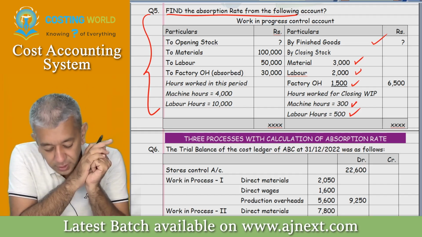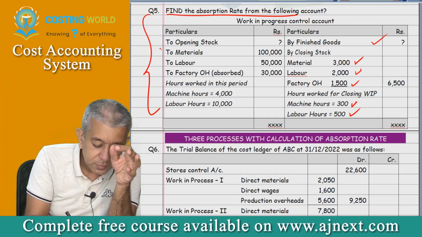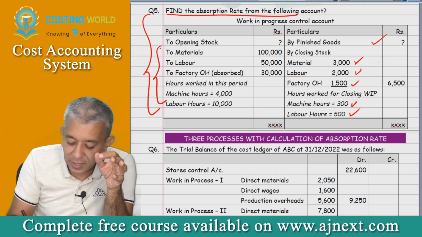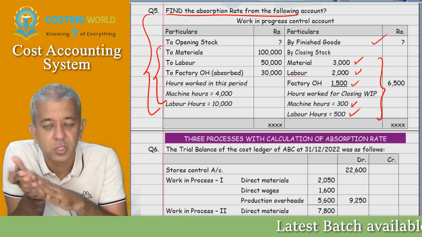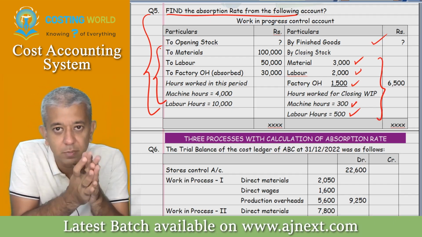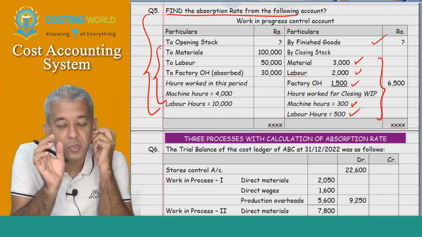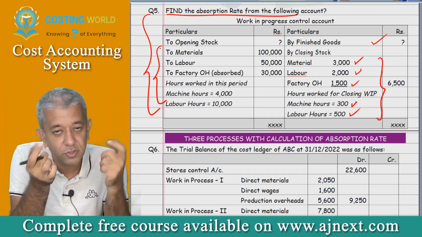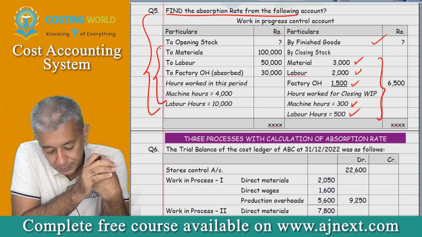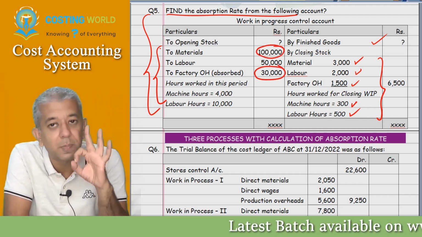One absorption rate. Okay, so whatever rate you all get on the debit side should be the same rate that comes on the credit side. That's very obvious because the same cost information goes across all the places. For example, if it was the percentage of material cost method, I would have charged factory overheads as a percentage of material cost: 30,000 divided by 1 lakh comes to 30%.